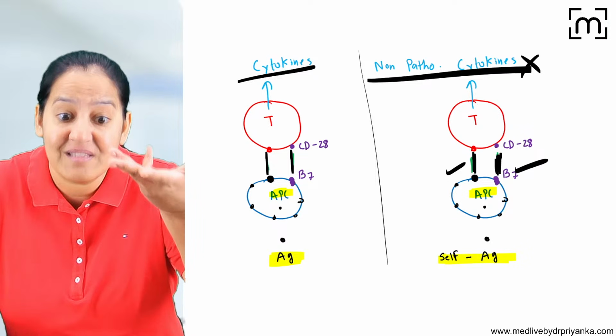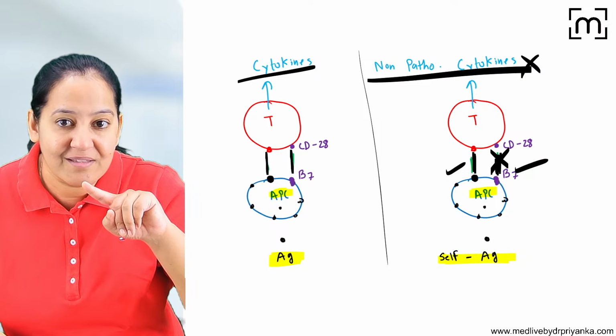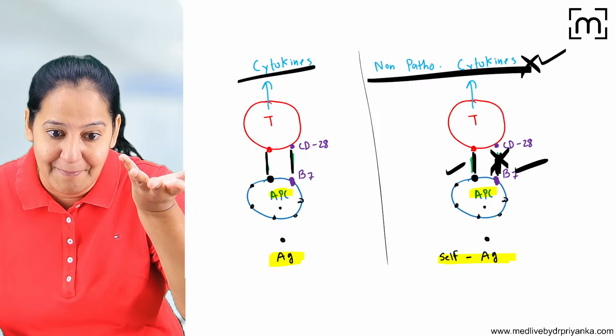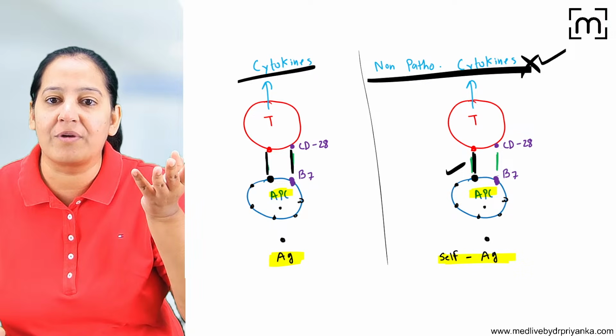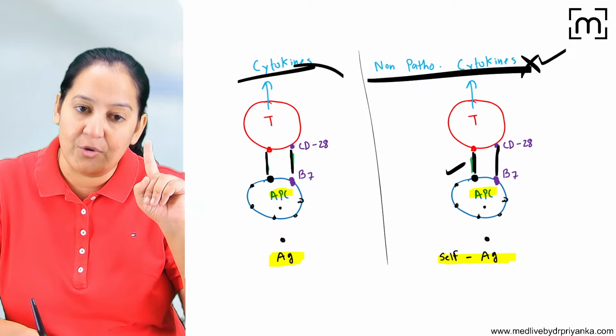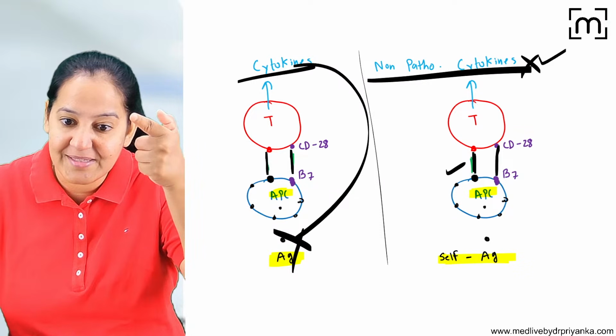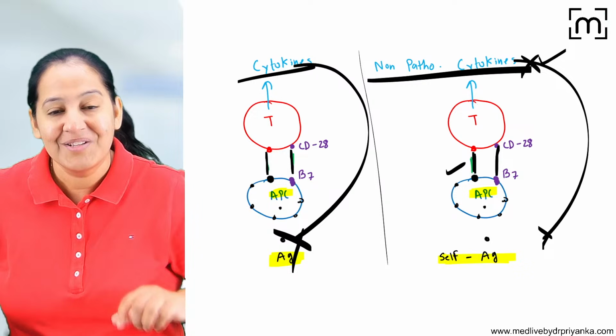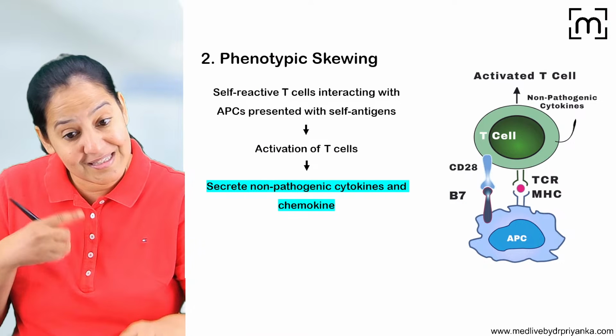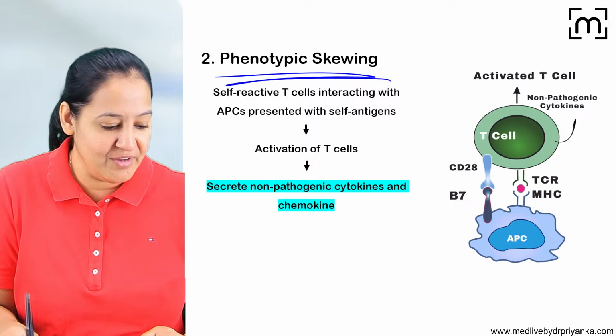So God has protected us at this step. The cytokines are non-reactive. Here the cytokines would kill the antigen, but since these cytokines are non-reactive, they will not kill the self-antigen. This mechanism is known as phenotypic skewing.